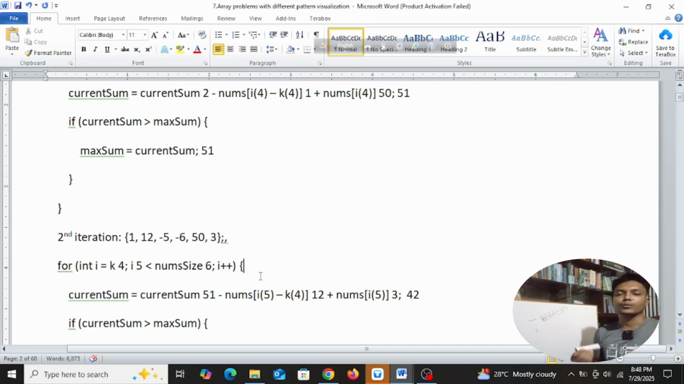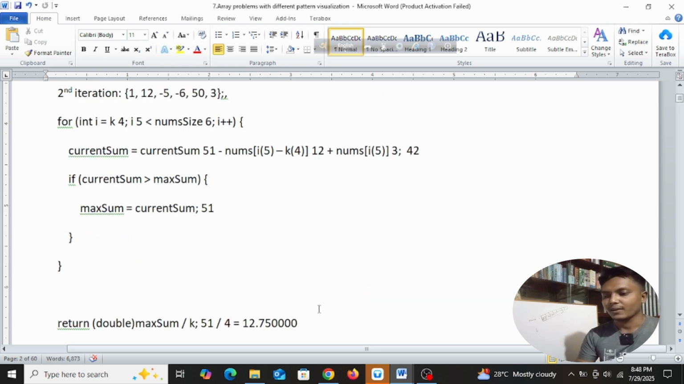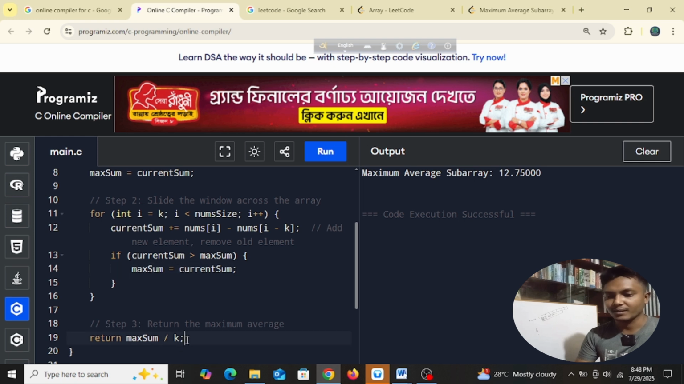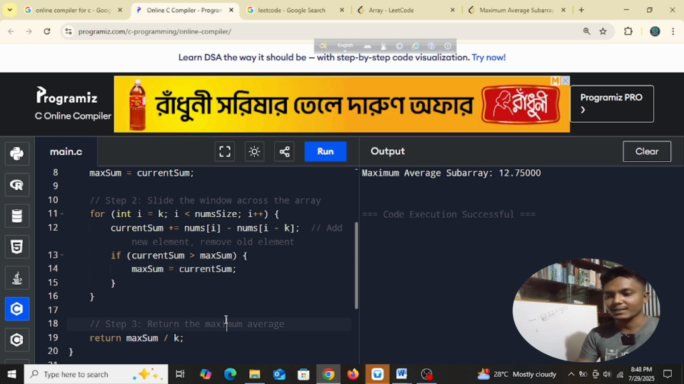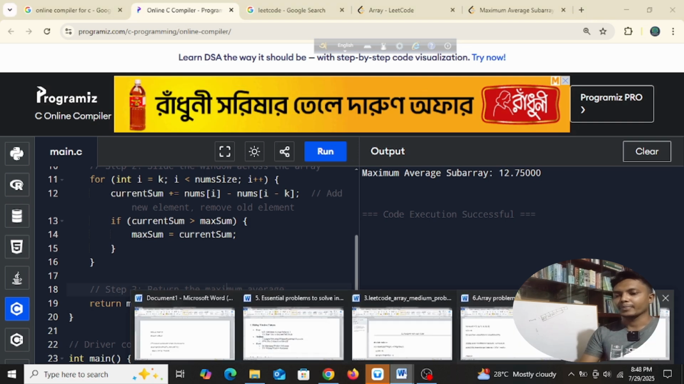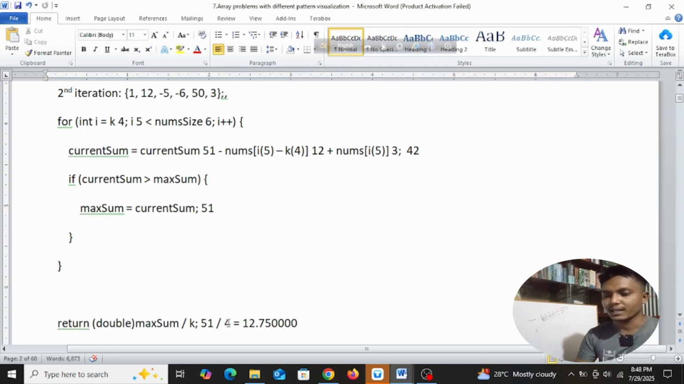So we can't take one more iteration, because when i becomes 6, the condition will be false, because 6 is not less than 6. So all the iterations are finished. After that, we have this line, return max sum divided by k. So we know that our max sum is 51. 51 divided by k, which is 4, we get 12.75.